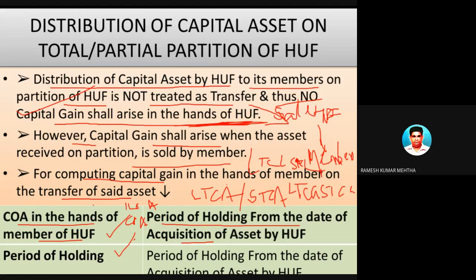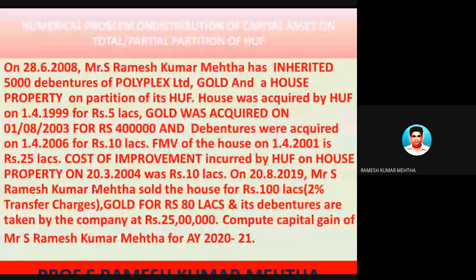This is the period of holding, and cost will be the cost in the hands of the members of the Hindu undivided family. Now let's take a small example. With that, you will be able to understand what we are talking about as far as this particular situation is concerned. So you can expect this kind of question in your examination. Hope so there will be an examination.